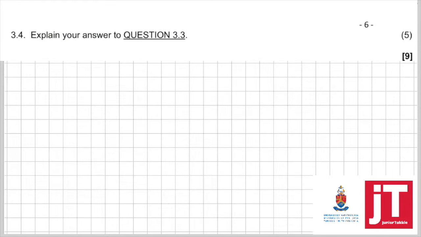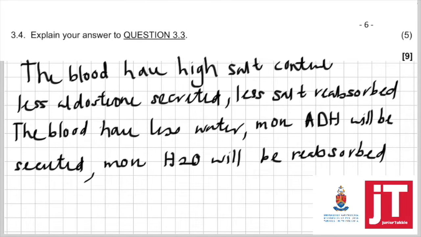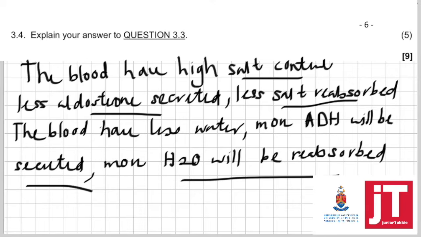Question 3.4 asks us to explain our answer, why we chose diagram 3. So to explain our answer, the person is eating a salty packet of chips, so the blood will have a high salt content. That will cause less aldosterone to be secreted and less salt will be reabsorbed. Then the blood will have less water, so more ADH will be secreted and more water will be reabsorbed into the body.